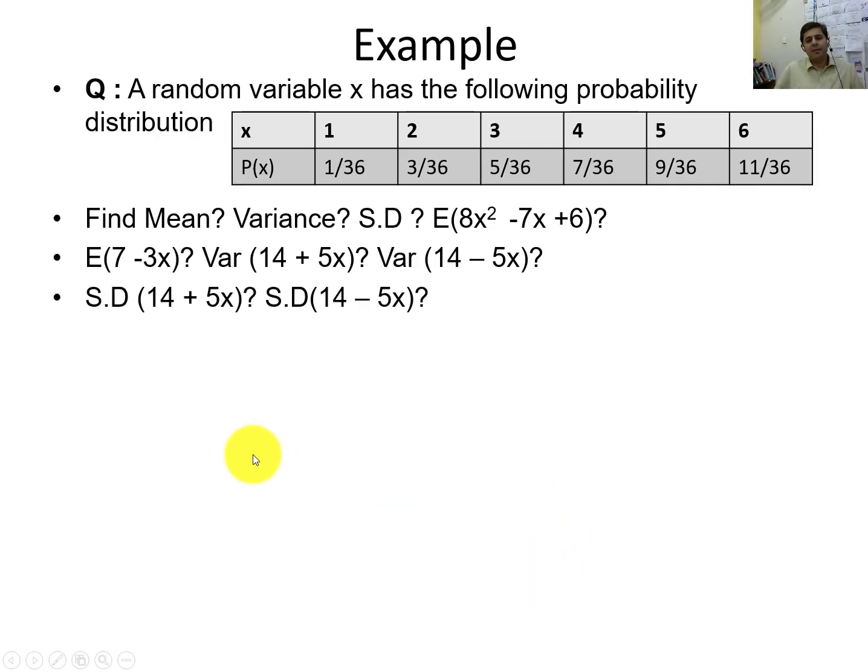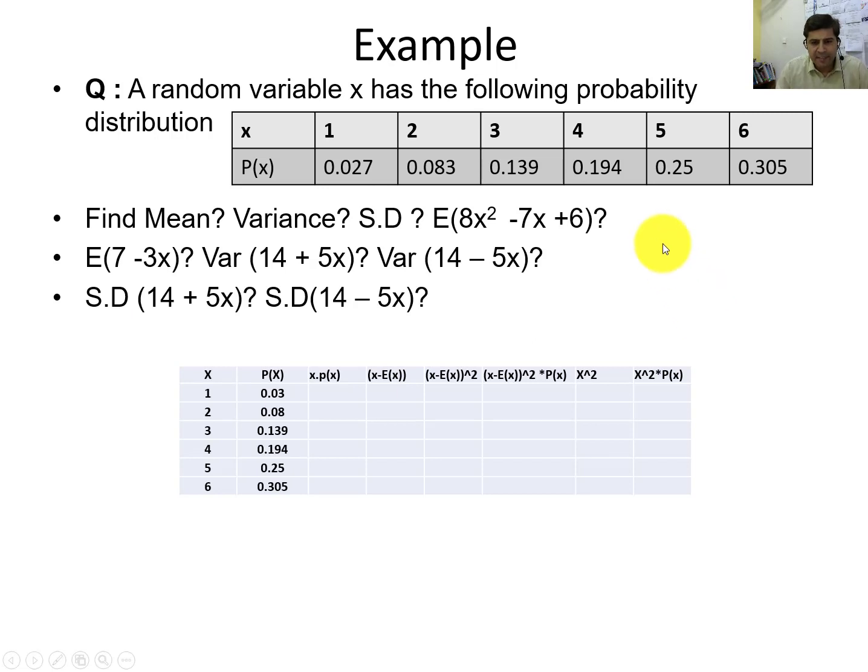Now I'm just going to solve a very simple example because we have already discussed different laws of mean, different laws of variance, and different laws of standard deviation. With this example, I'm going to show you how these laws work practically. A random variable x has the following probability distribution. These are the random variables and these are the respective probabilities. The question is to find the mean, variance, and standard deviation, using the specific laws we have studied.